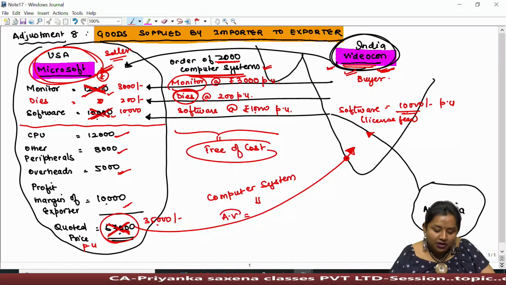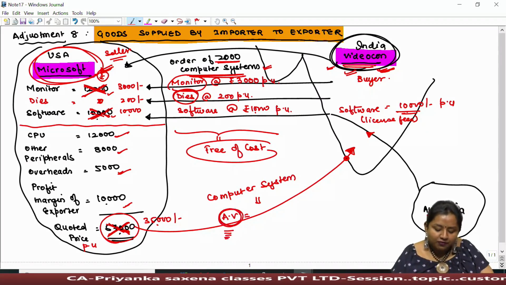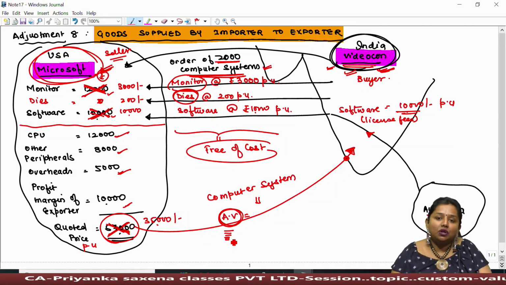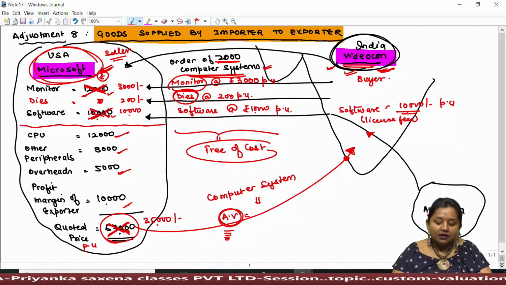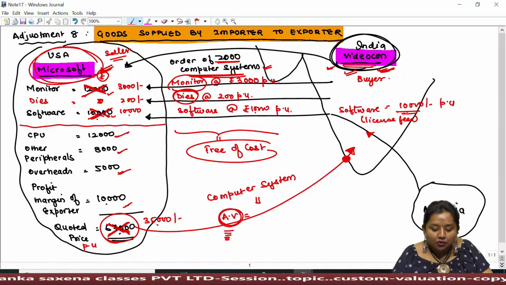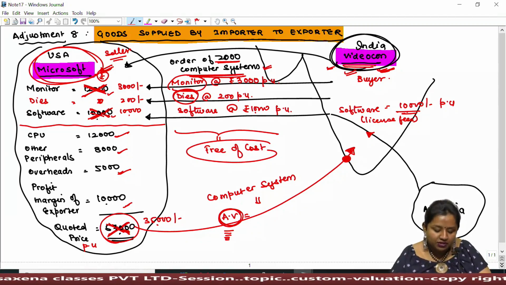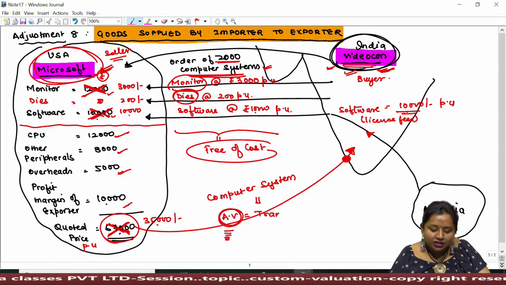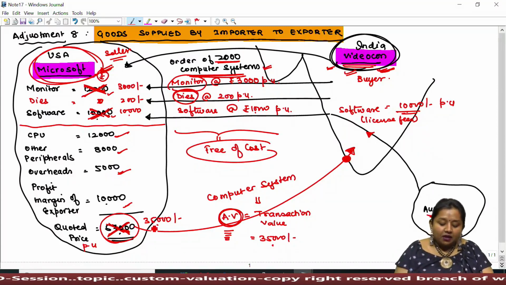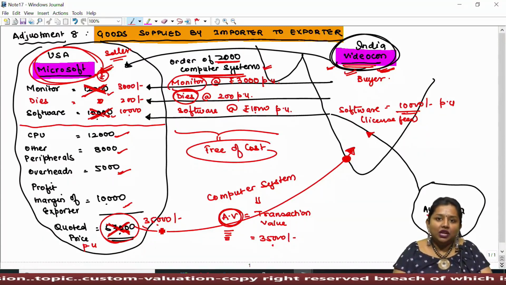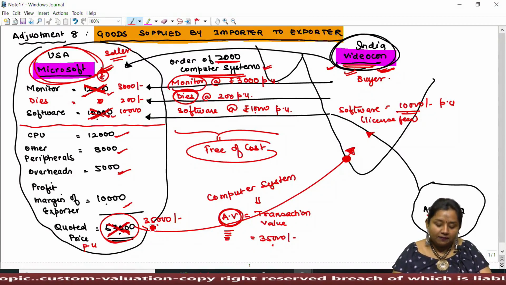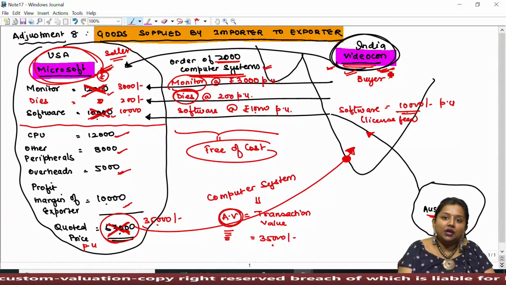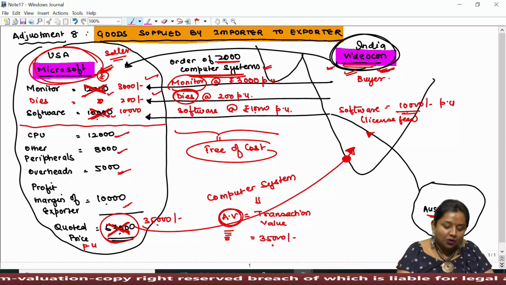And as told in the beginning, assessable value includes all the expenses incurred to deliver the goods at the port of importation, which includes the quoted price or the transaction value shown in the invoice, which is rupees 35,000. But obviously, 35,000 is not the only cost at which goods are being imported in India. The importer has also incurred expenses without which the computer system cannot be brought to India.